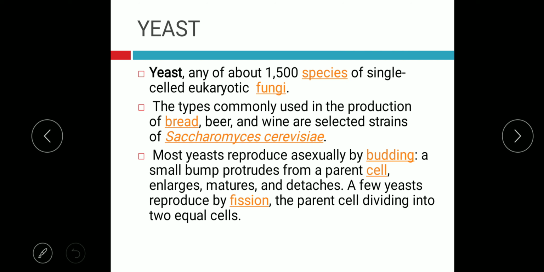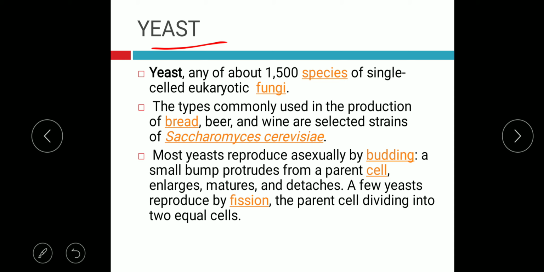Now, another type of fungi we have to see is yeast. Yeast is a unicellular eukaryotic fungus. The types commonly used in the production of bread, beer and wine are selected strains of Saccharomyces cerevisiae.